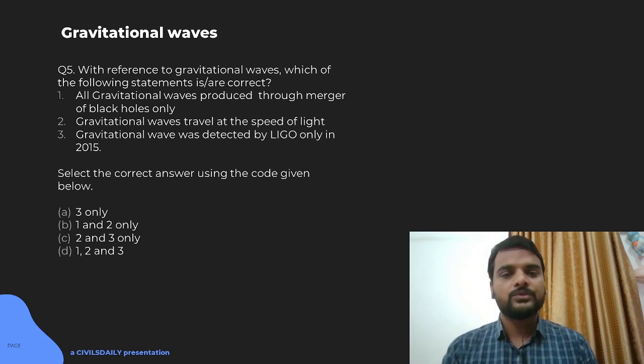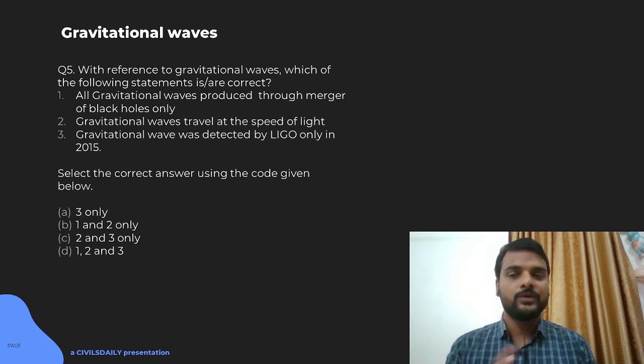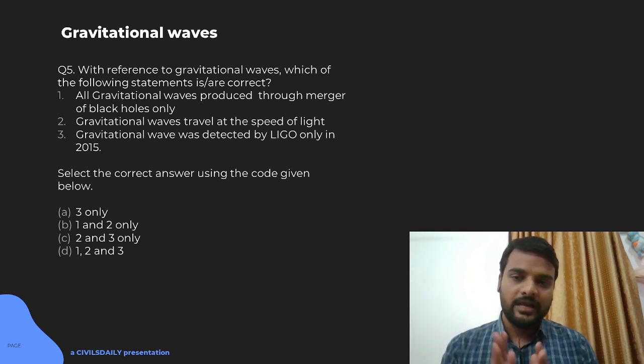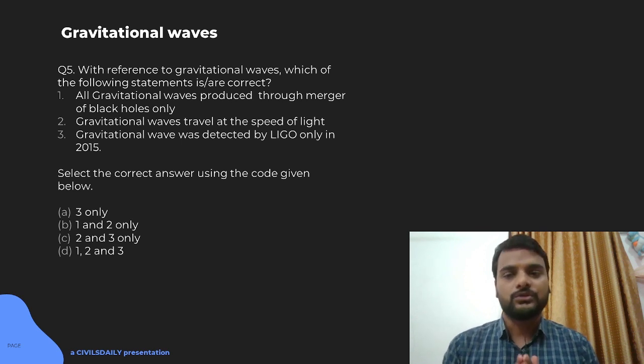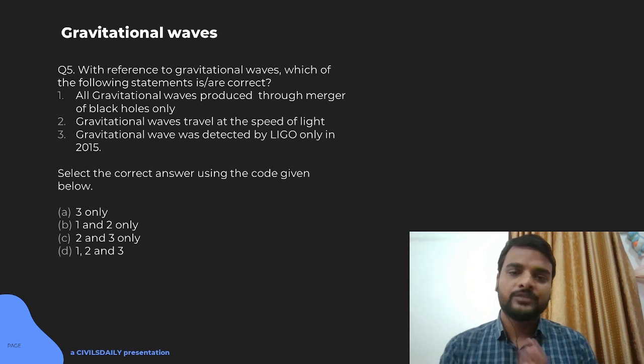All gravitational waves are produced due to the merger of black holes only. We just discussed that gravitational waves are produced when there is a merger of black holes, when one black hole is orbiting other black holes, or merging, or when black holes are being created, or when the universe came into existence, when there was a big bang of matter and energy started falling away from each other. So, the first will not be true, because gravitational waves are created by other processes also, other than the merger of black holes. Gravitational waves travel at the speed of light.